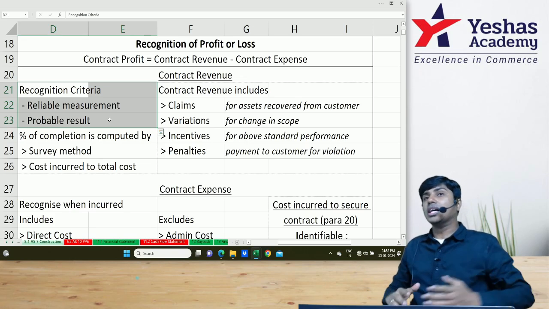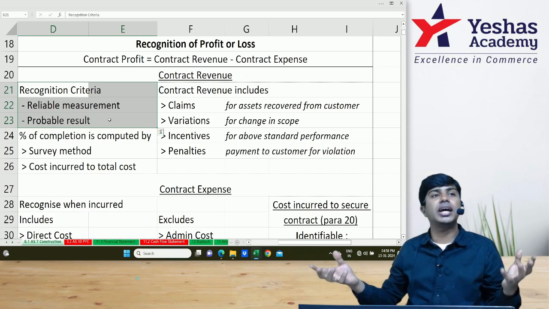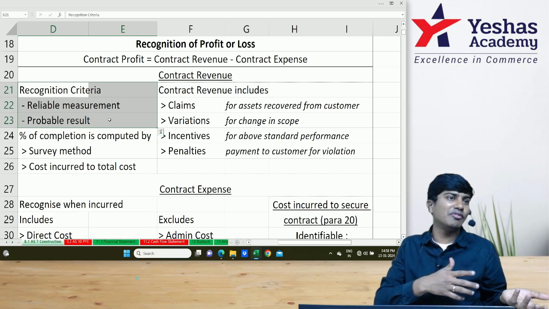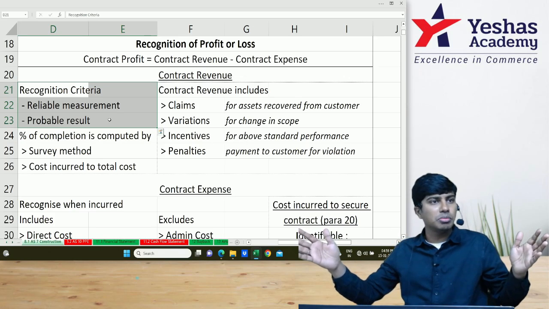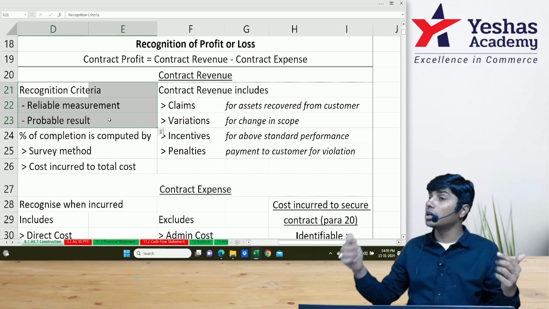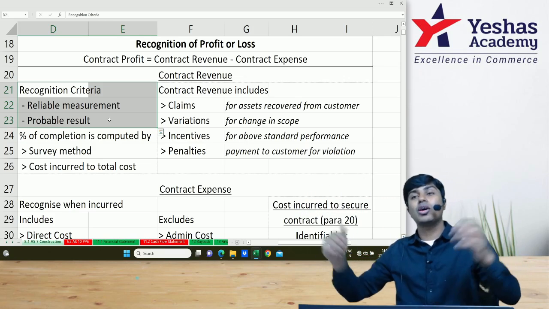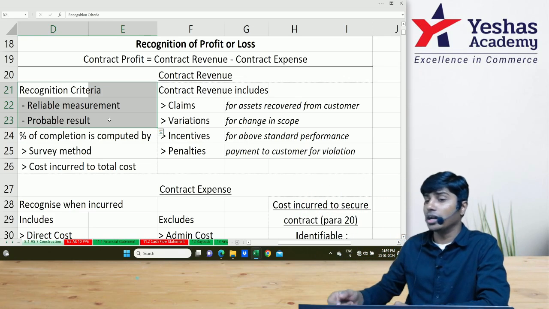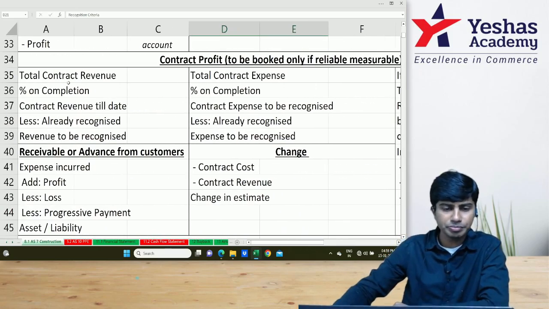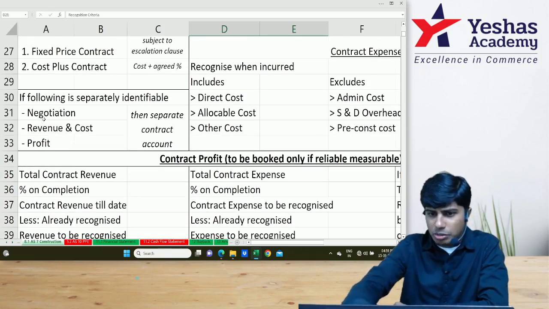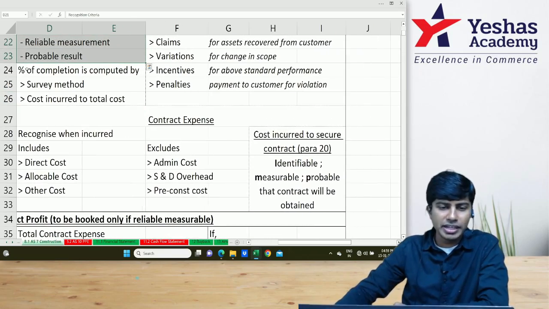Got that? Now, construction being done over more than one accounting period, we cannot recognize the entire income in any single period. We cannot recognize it in the first year, last year, or not even in the middle year. So when the construction happens over 3 or 4 accounting periods or even longer, revenue also should be recognized over 3 or 4 accounting periods because expenditure is also incurred over 3 or 4 accounting periods. Do you get this? How do we recognize this? This is done based on the percentage completion method. What is this done based on? Percentage. Very good. Here is our percentage completion method.